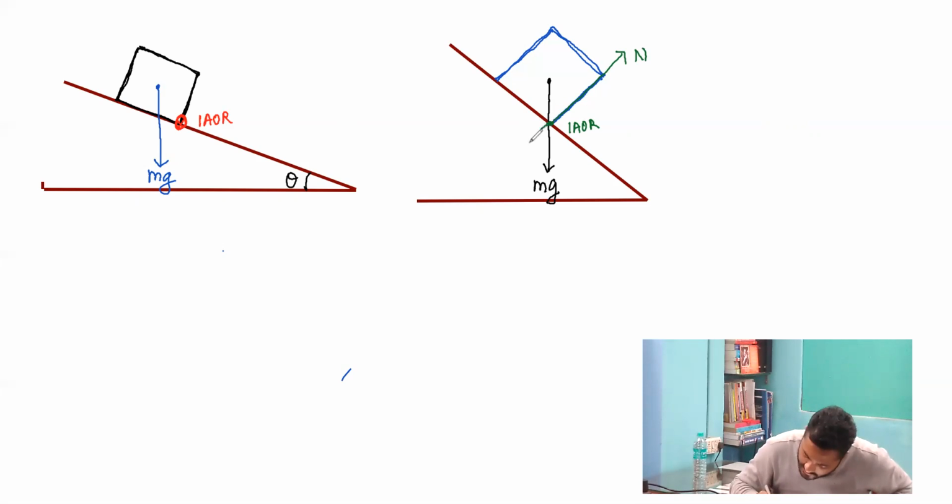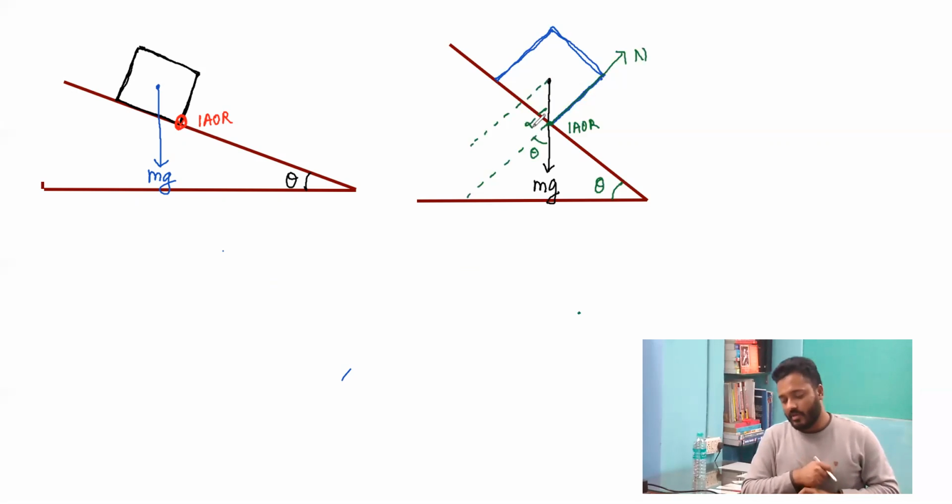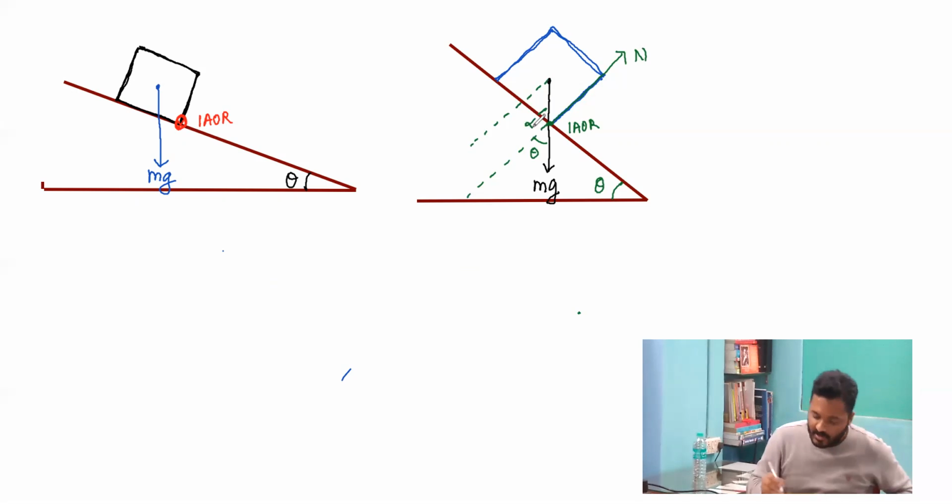And over here, if I consider something like this, this angle is given to us as theta. This is 90 minus theta, this is theta. And I'm marking this angle as alpha. So the center of mass is at a height a by 2 from the base of the cubical container.